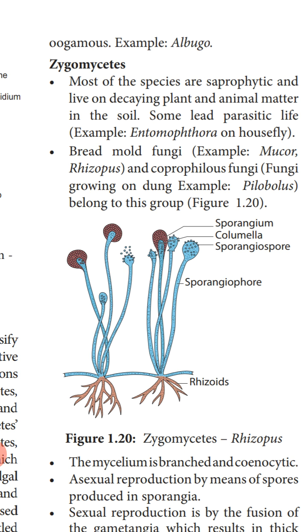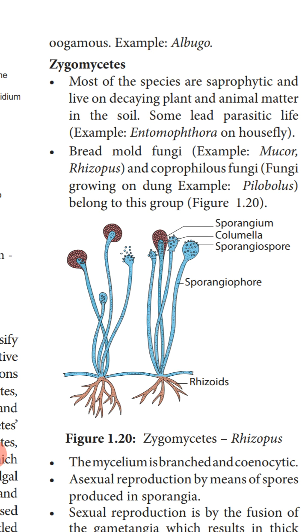So these are the features we have studied about oomycetes. They have cenocytic mycelium, the cell wall is made up of glucan or cellulose, the zoospores have one whiplash and one tinsel flagellum, and sexual reproduction is by oogamous type.